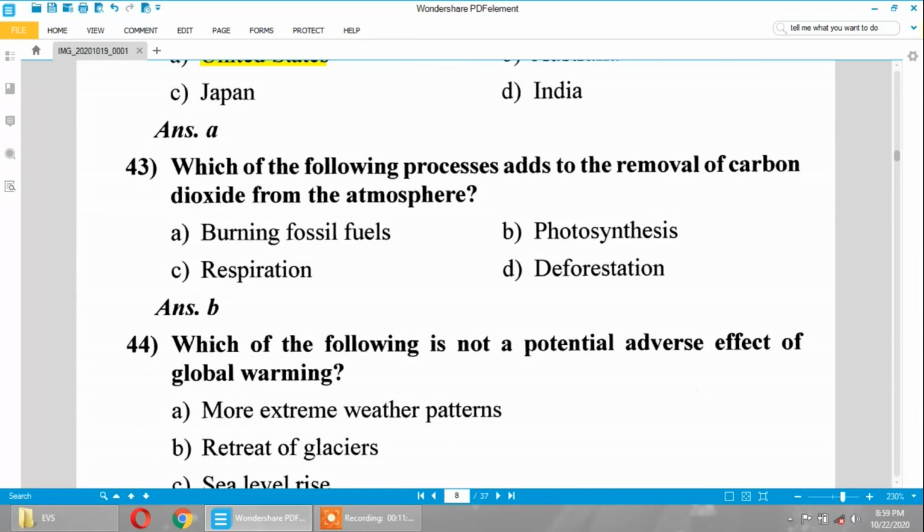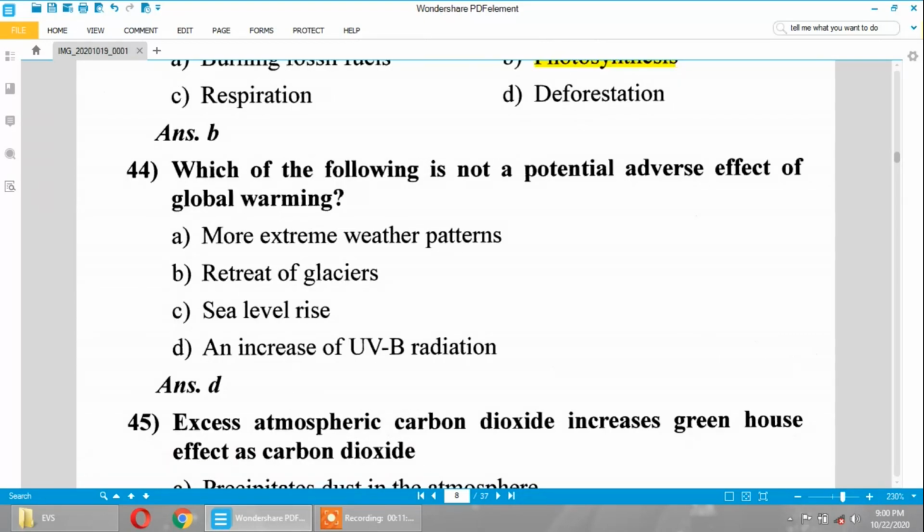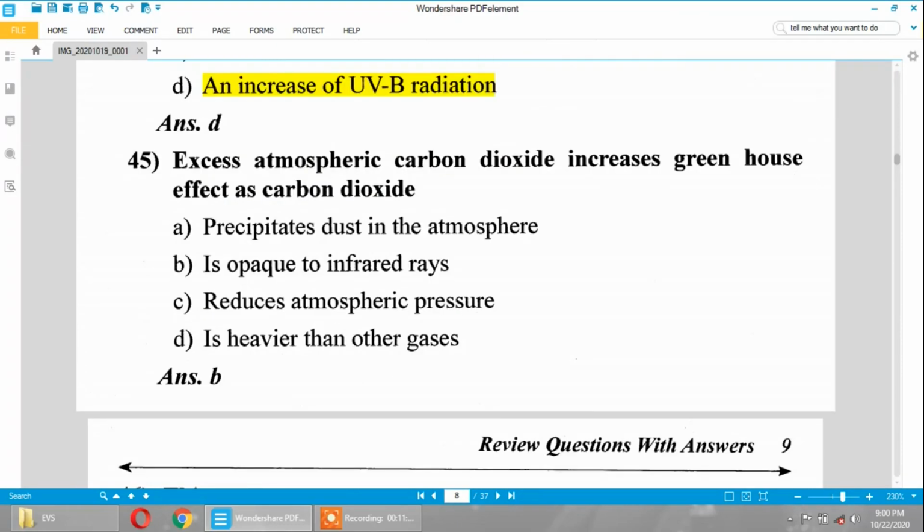Which of the following processes adds to the removal of carbon dioxide from the atmosphere? It's nothing but photosynthesis. Which of the following is not a potential adverse effect of global warming? It's an increase of UVB radiation. Excess atmospheric carbon dioxide increases the greenhouse effect as carbon dioxide is opaque to IR radiation.